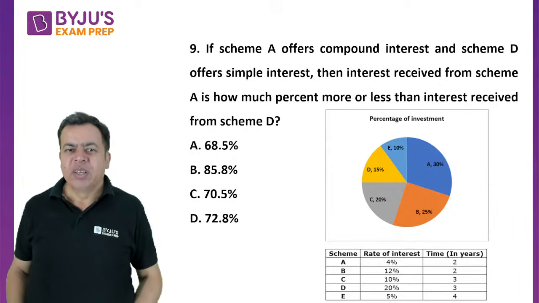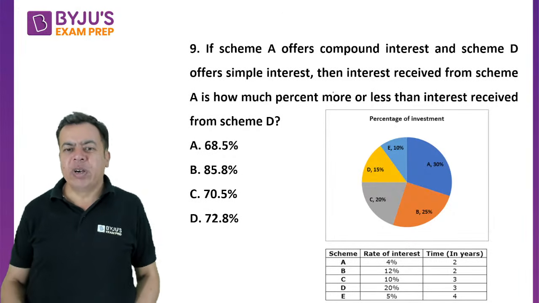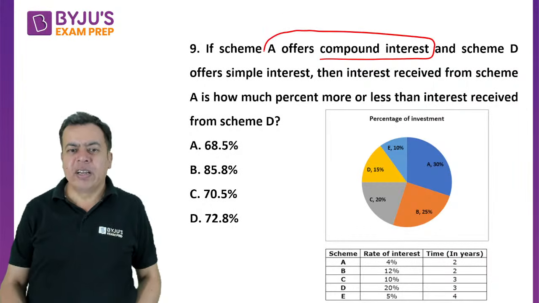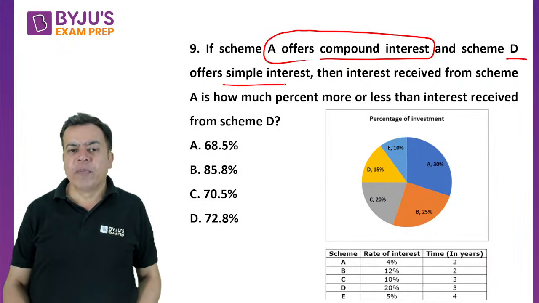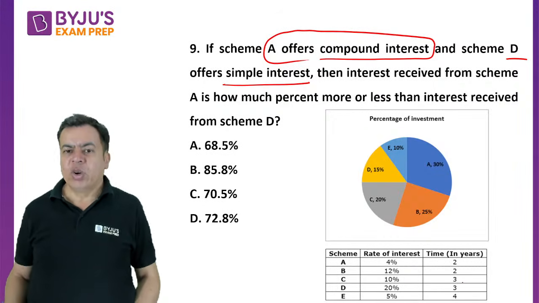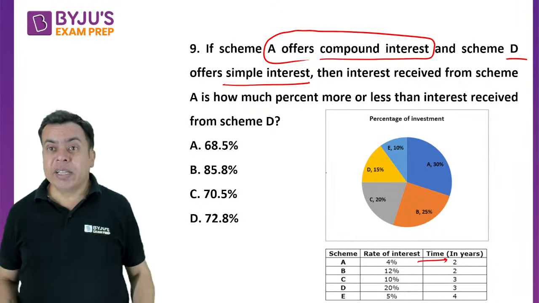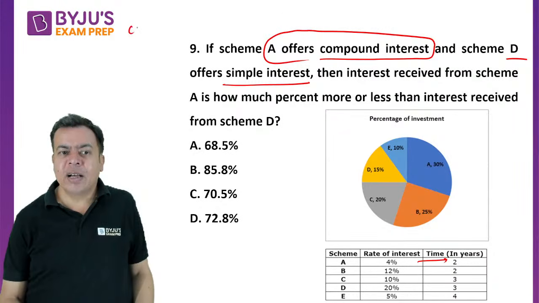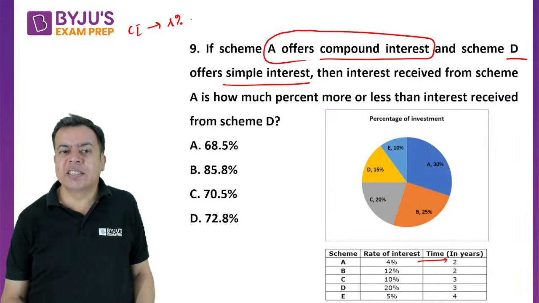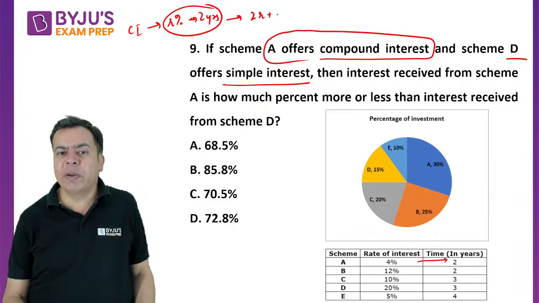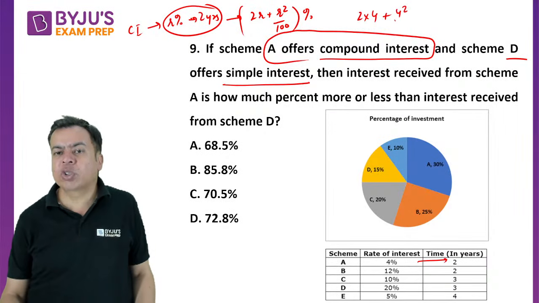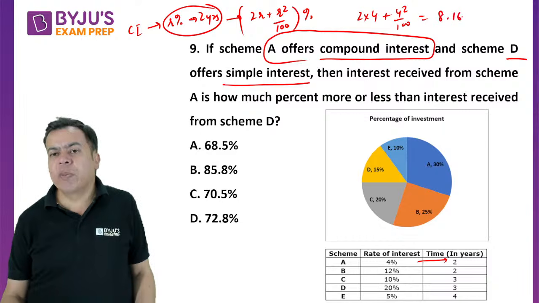Okay, good, good. So if scheme A offers compound interest, now scheme A offer compound interest and D offered simple interest, right? चलो A तो compound interest कर रहा है 4% 2 years. आपको मैंने बताया था 4% 2 years, right? Compound interest, right? R% 2 years, right? Total interest कितना होता है? मैंने बताया था 2R plus R square by 100. इतना परसेंट. तो इसका मतलब अगर 4% है तो 2 into 4 plus 4 square by 100 will become 8.16%.